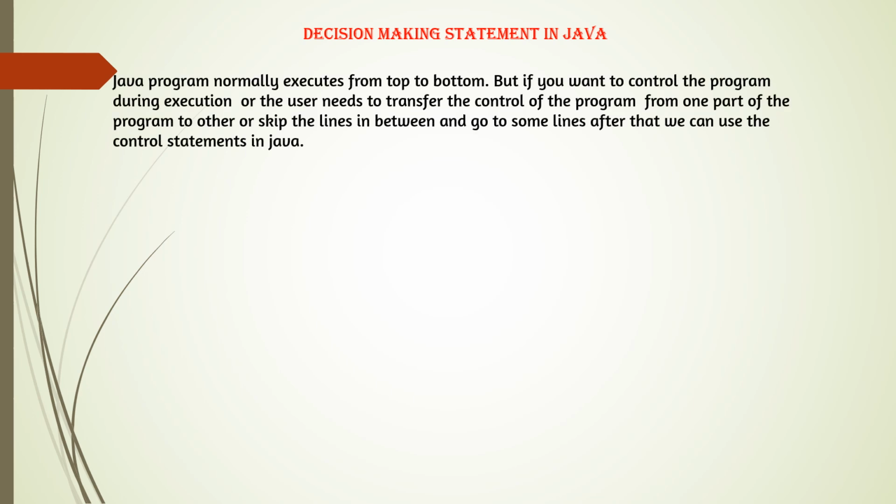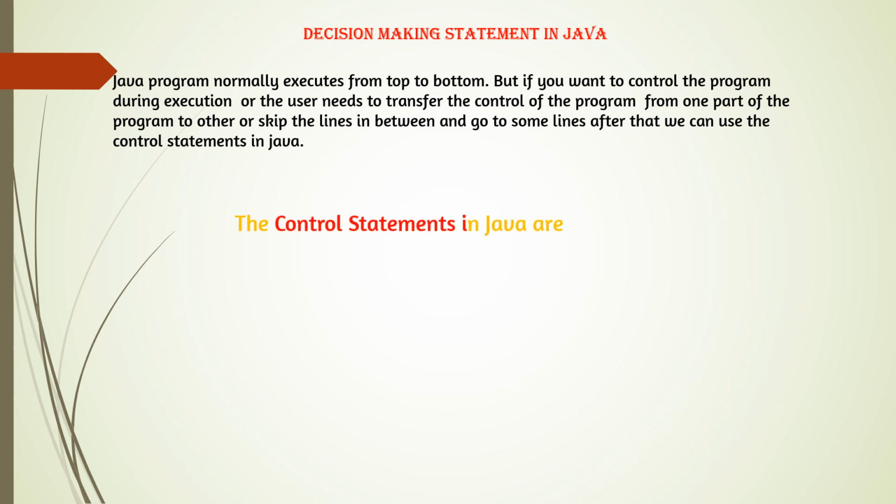Java programs normally execute from top to bottom. But if you want to control the program during execution, or the user needs to transfer the control of the program from one part to another, or we can say skip the lines in between and go to some line after that, then we can use the control statements in Java.